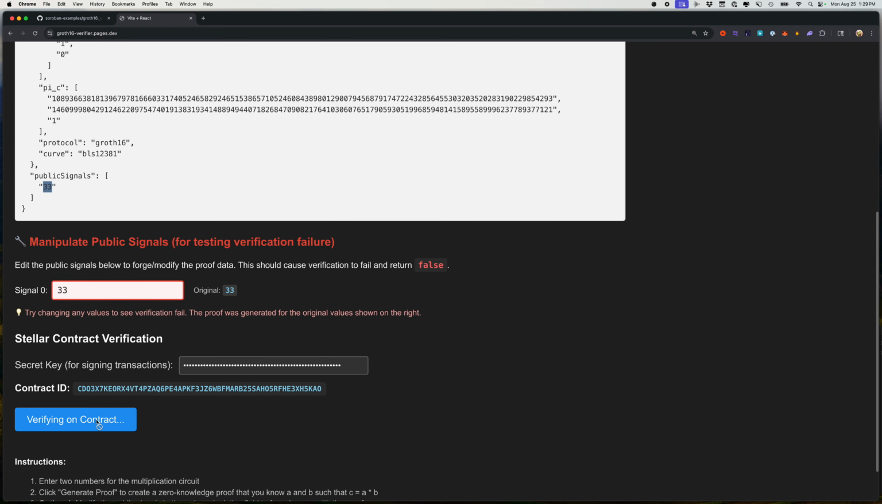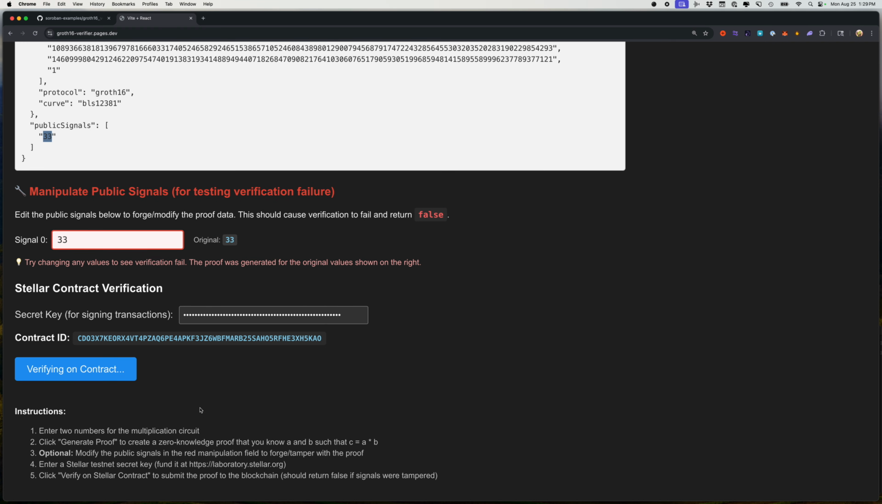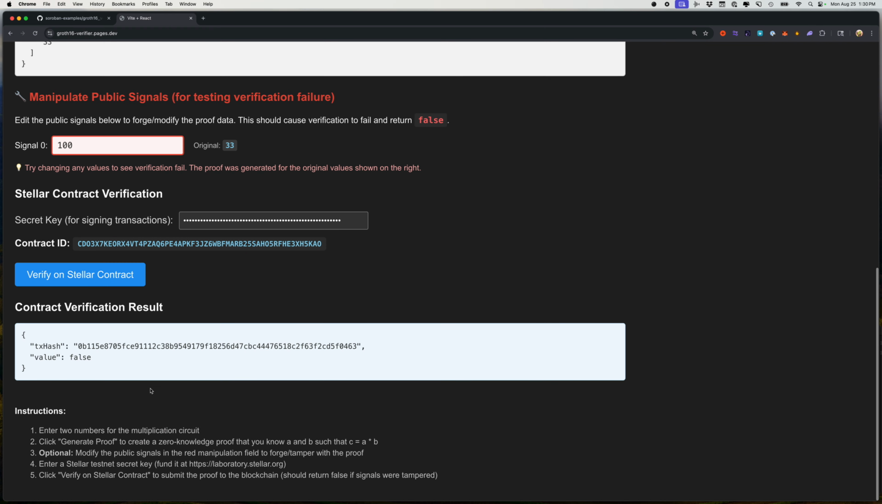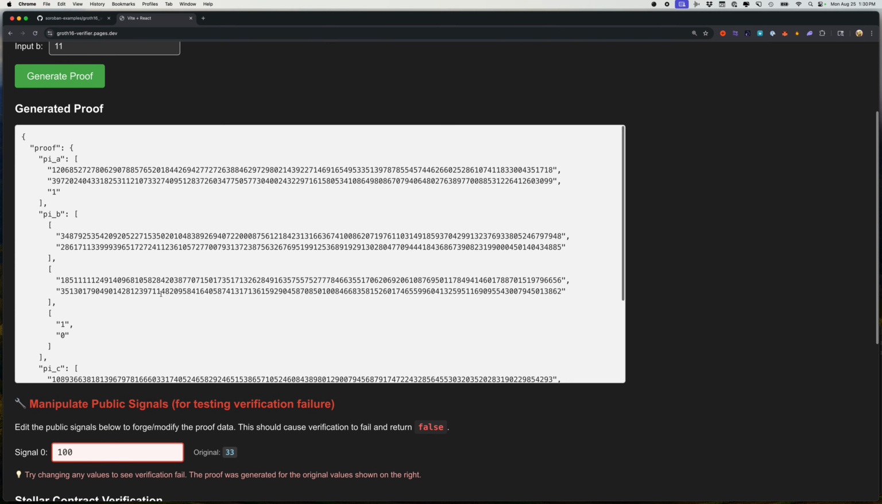So if I go and verify this on testnet, it should come back as true. It actually executes this on chain, so that is valid, true. If I change the output and say I actually think it's 32 because I want to cheat and say that this is the value, give me $100 or whatever it might be, it should come back and say, no, that's actually false. That output doesn't match with the proof that was created. So we get false on that because that's not actually the value that was produced from this particular proof.